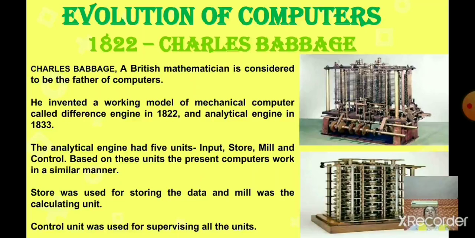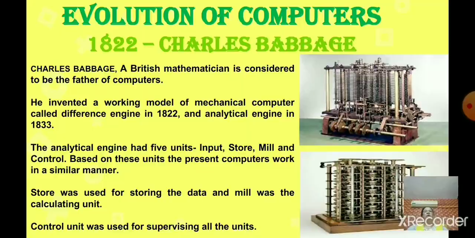So Charles Babbage is known as the father of the computer. The analytical engine had how many units? 5 units: input, store, mill and control. Store was used for storing the data and mill was the calculating unit. Yes, children? Understood why Charles Babbage is known as the father of the computer?